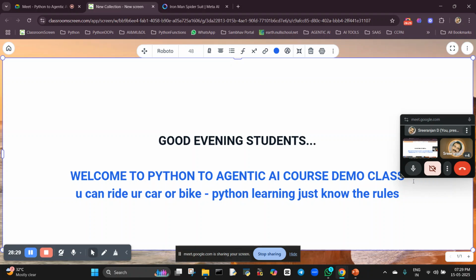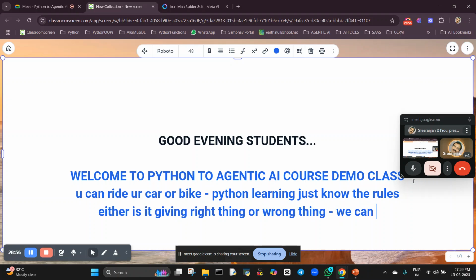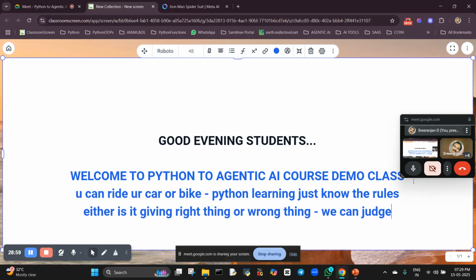But why do we want to know the rules, from Python, the coding part? The thing is, it is giving either the right thing or the wrong thing, and we can judge. We can judge whether it is giving the right answer according to my need or not. Using Python, we will be able to judge.